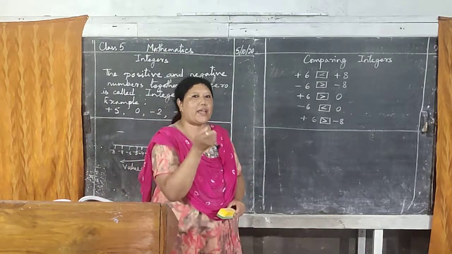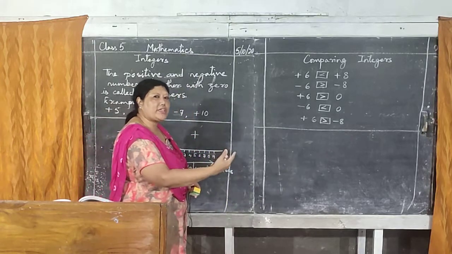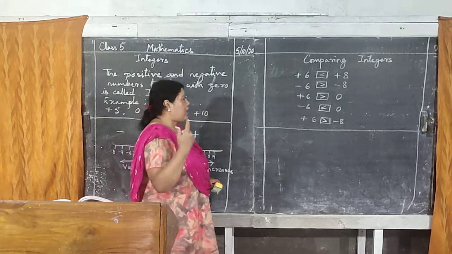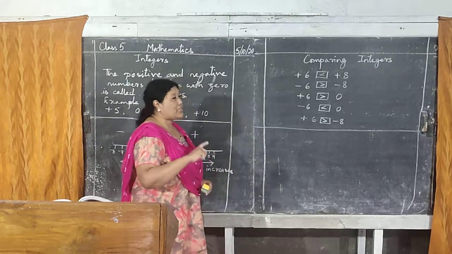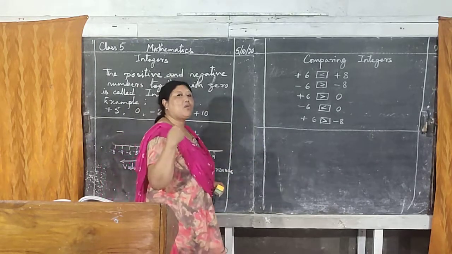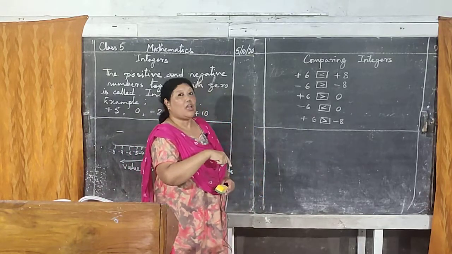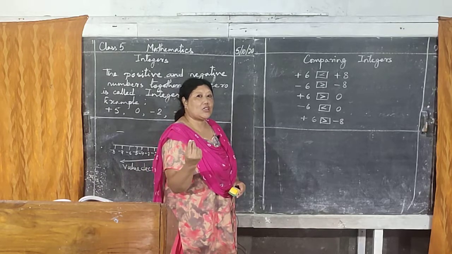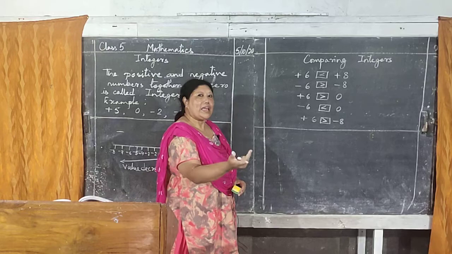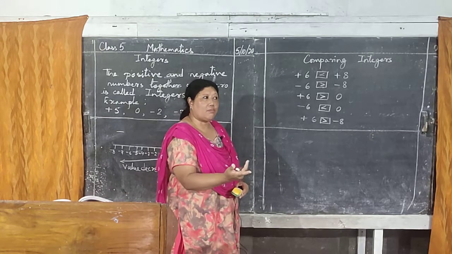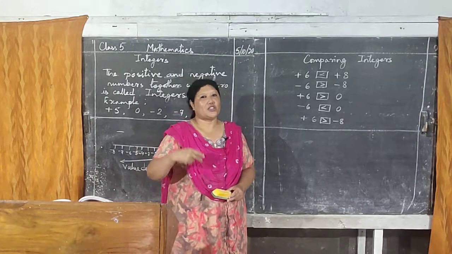If you are comparing negative numbers, be careful. If you are comparing with 0, 0 will be bigger. If you are comparing with positive numbers, the positive will be bigger. But if you compare among themselves within the negative group, the number which looks bigger, like minus 6 and minus 8, 8 looks bigger, but it will be just the opposite.